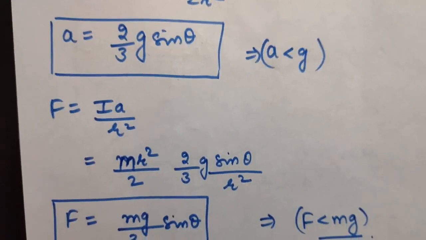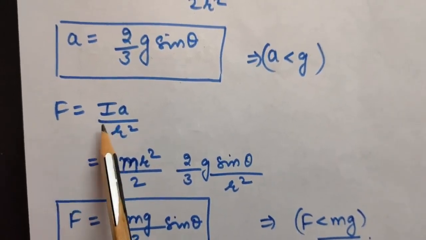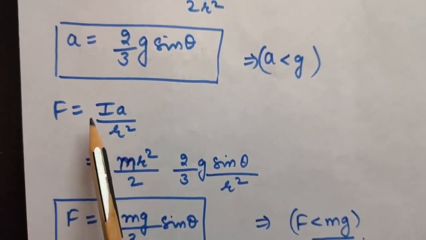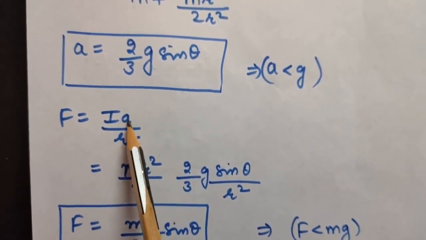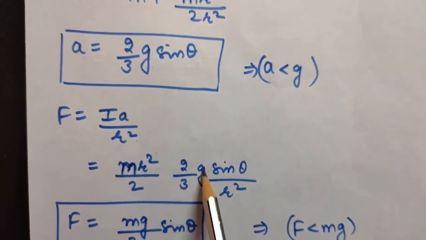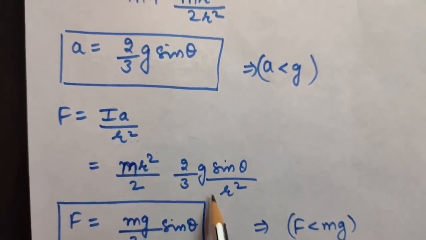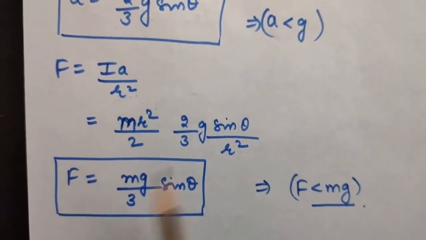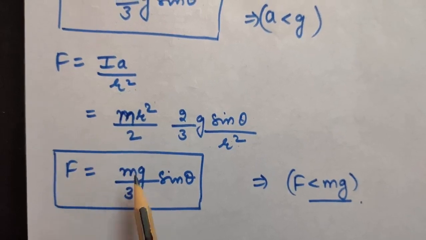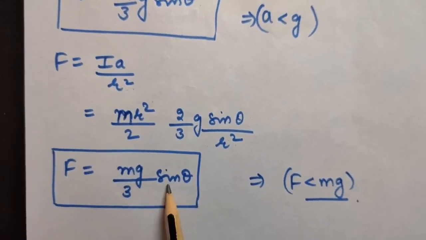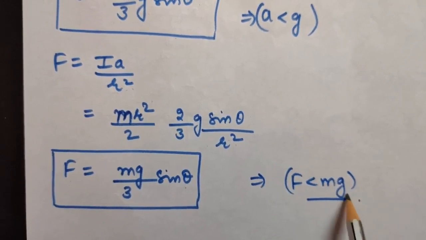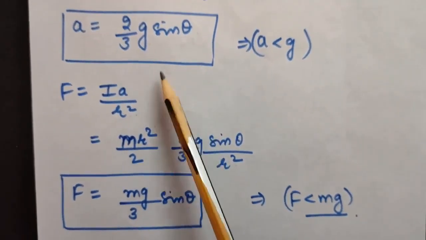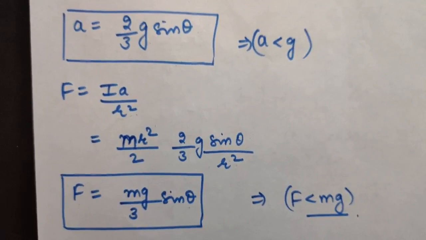Now as we have calculated, f is equal to I a upon r square. We know the value of I, that is mr square by 2. We know the value of a, that is 2 by 3 g sin theta, upon r square. So when you solve it, you will get the value of force of friction to be mg by 3 sin theta. Again, this force is less than mg. So these are the values of acceleration and force of friction.